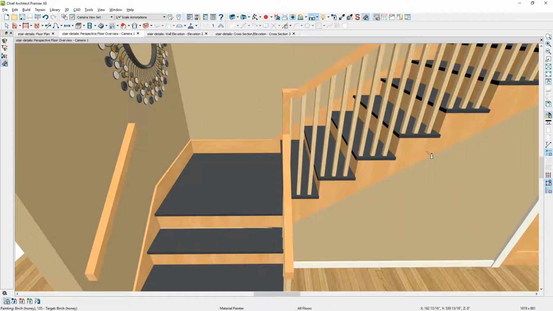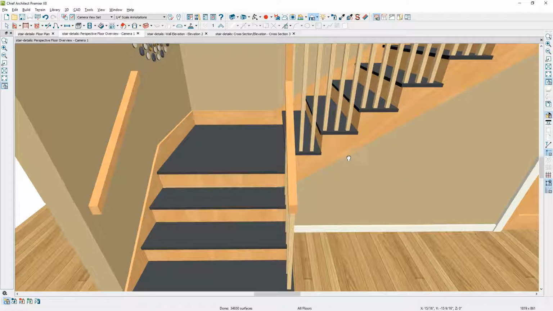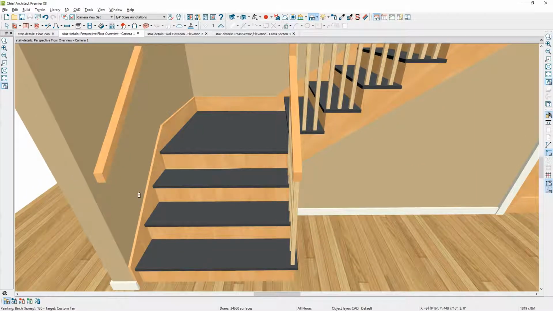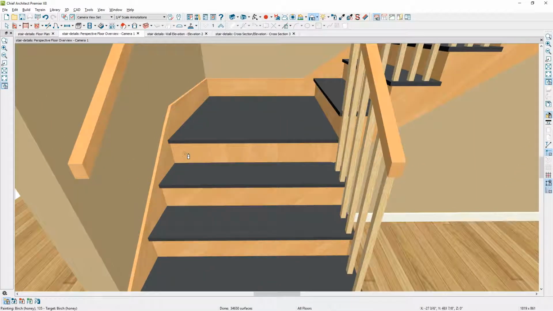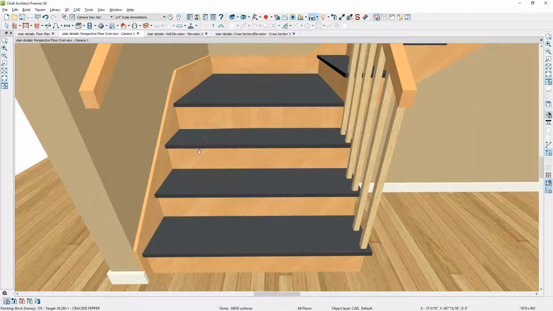This is also applied to the risers, and I don't have control over that. If that is important, notice that it's still okay here, but if I zoom in, apply that material, it will change it in some cases on the risers as well. And if you need an exact one, I'd have to create maybe a backsplash or a polyline solid to get that right view for that wood grain.